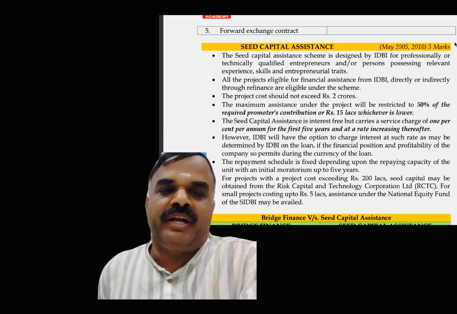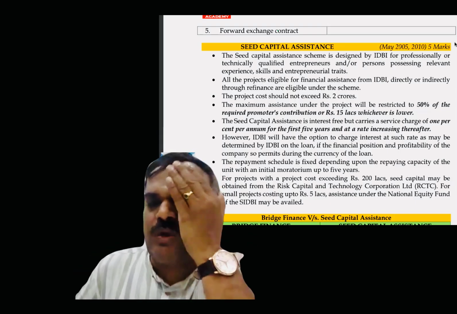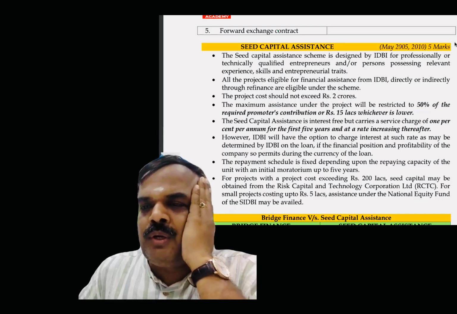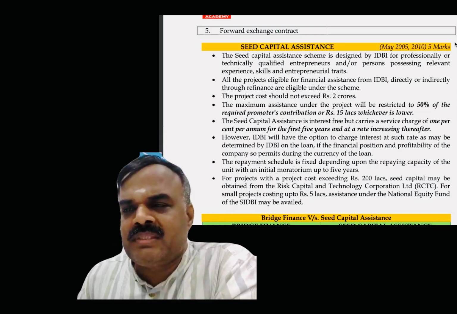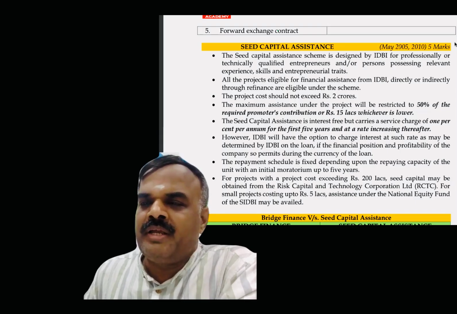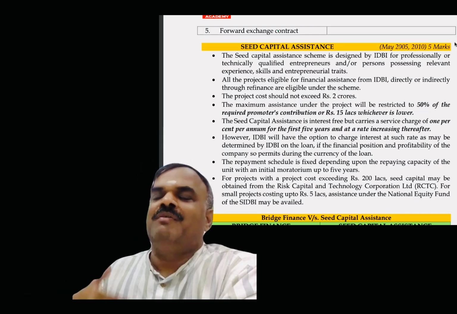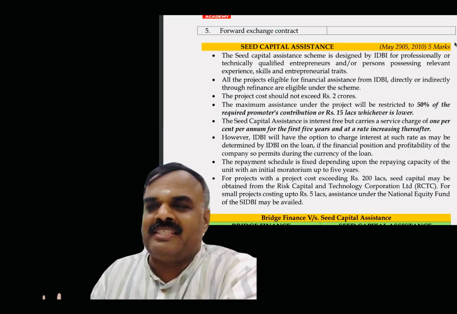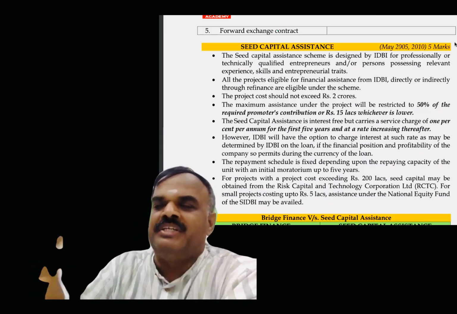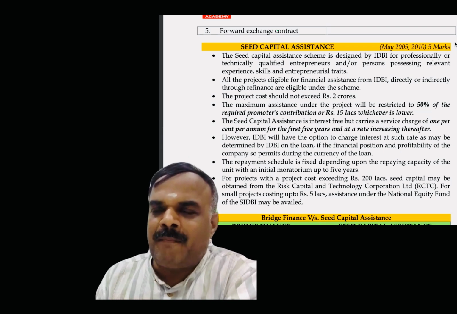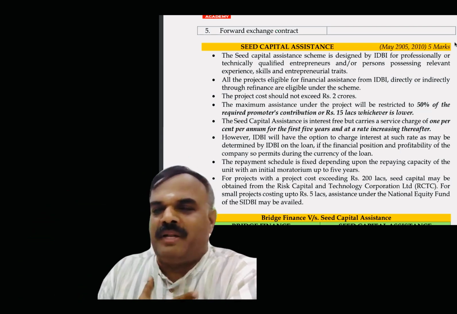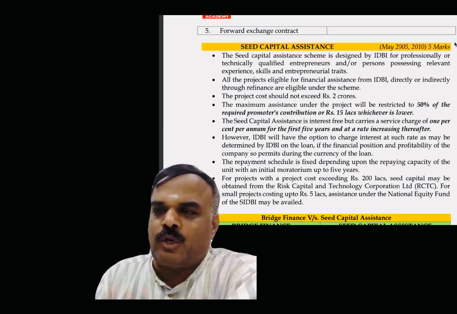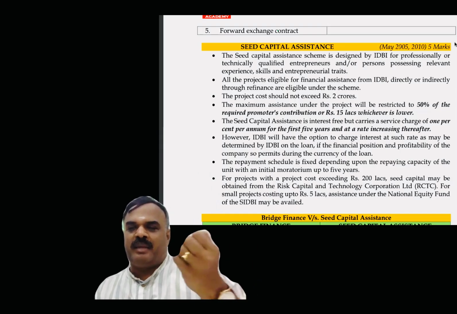Clear? Now you can read seed capital assistance. Now I give you the money, seed capital assistance. Haripriya has started the business. Is it possible for her to gain profit immediately? No, sir. Why? She has to do the business. You have to get the client. Even if you get the client, you have to do the audit and complete the tax audit. Then immediately she won't get the money. It will come only next year, after one cycle, then she can earn money. So immediately she may not be able to repay the money also. She is a professionally qualified person, whether a doctor or a chartered accountant. So immediately they may not gain money.